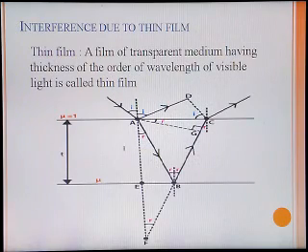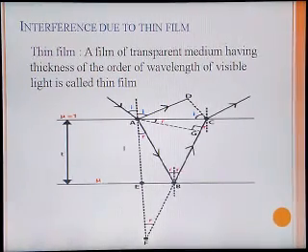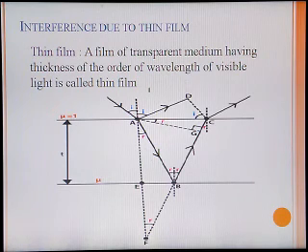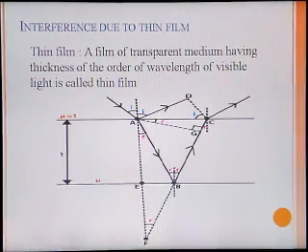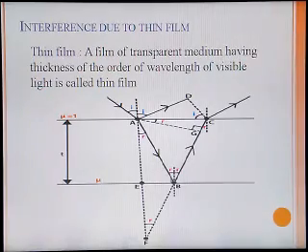Whenever we study the interference due to a thin film, the thin film is a film of transparent medium having thickness of the order of the wavelength of visible light, and here we have this thin film having refractive index mu of the denser medium. Here it is the air medium, the refractive index mu is equal to 1, and t is the thickness of the medium. This is the incident beam. At this point, it is reflected in this direction as AD and in this direction as AB. It is transmitted; from here it is reflected in this direction as BC, and further transmitted in this direction.